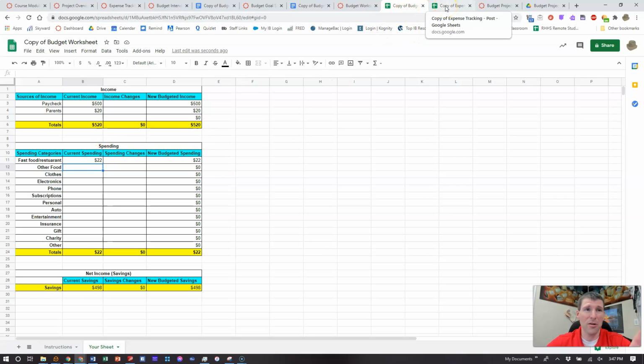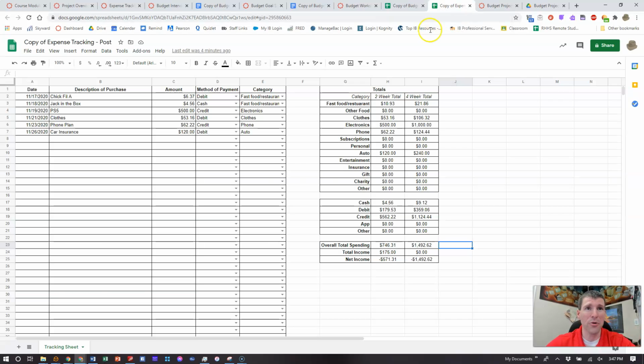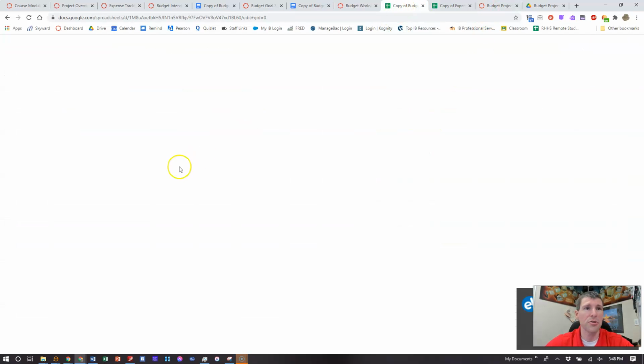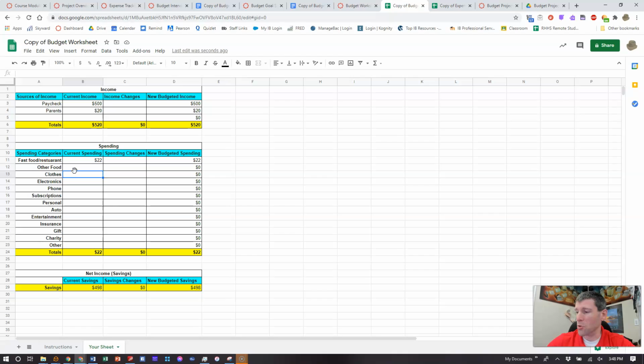So $22, right, is the average rounded for what I'm spending here in a given month in fast food. Other foods, 0. Clothes, if I'm spending that much every 2 weeks, then it'd be $106.32. All right, it was 0 on food. You can put a 0 there if you want to. You can just leave it blank.